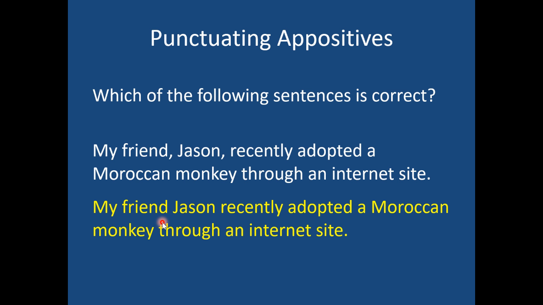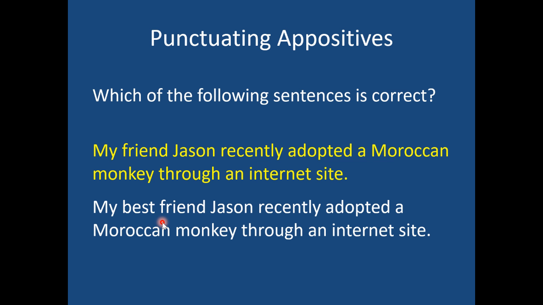Let me give you another example. If I said my friend Jason as opposed to my best friend, Jason, this is a little more challenging. Well, you think about it, how many best friends are you supposed to have? Well, by definition of the word best, there's supposed to be only one best. So in this case, if you have only one best friend, then you should put commas around the name Jason. Because when I say my best friend, it should be pretty specific. I shouldn't have to clarify who my best friend is because you have only one. So the commas would make sense.